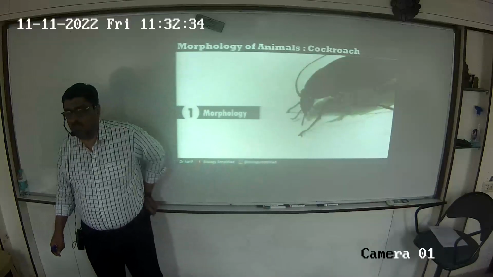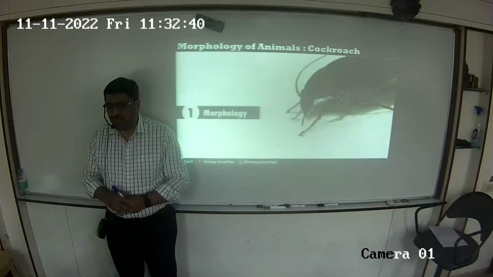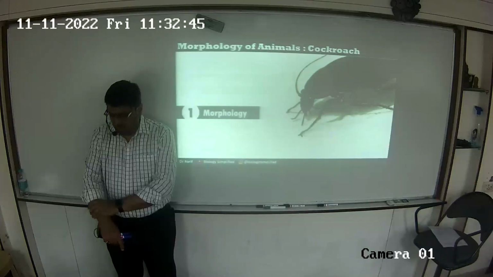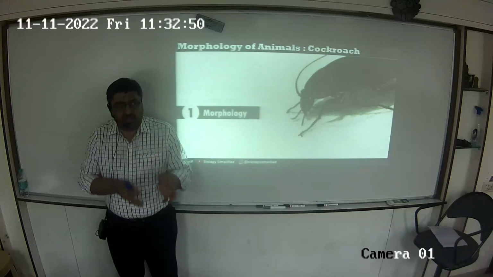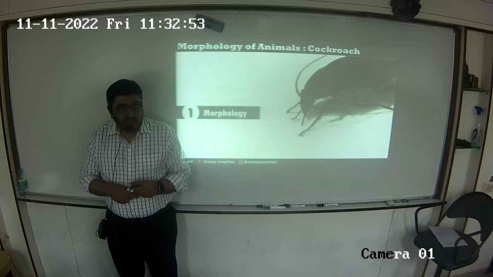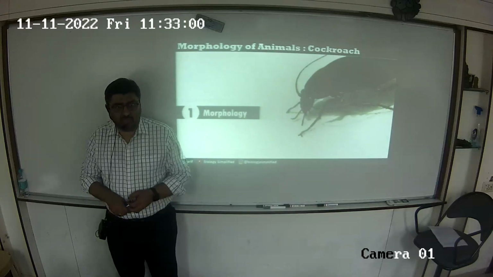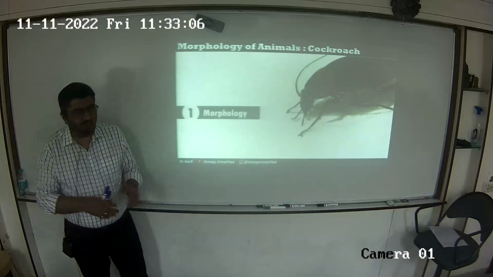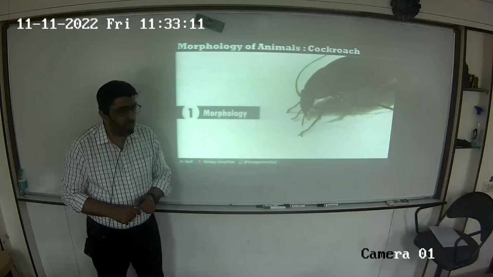We have finished 3 chapters of discussion, right? We're done with morphology, anatomy, and biomolecules. The next part that we are taking is a part of a chapter, in unit number 2, chapter number 7, structural organization. The first part is tissues, which you already did. The second part is morphology of animals. And from that, we are taking up cockroach for discussion.